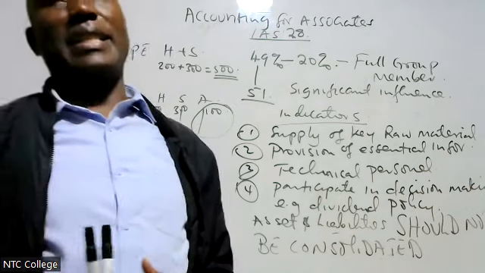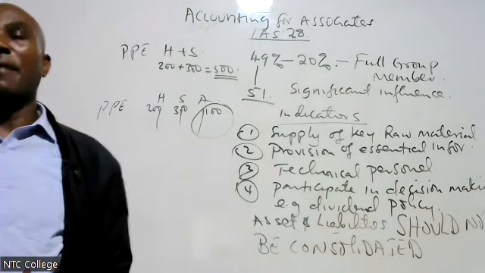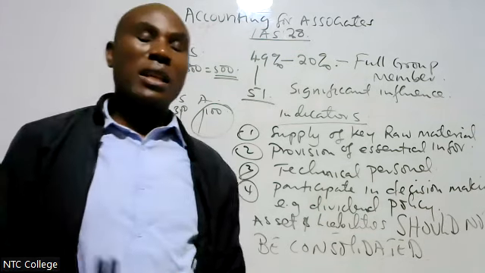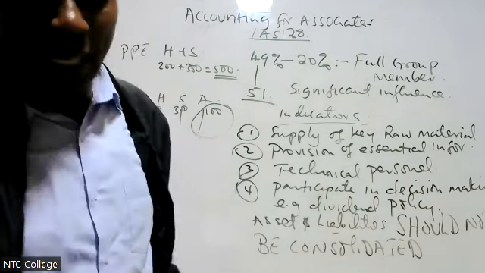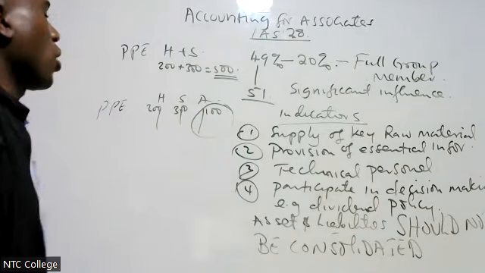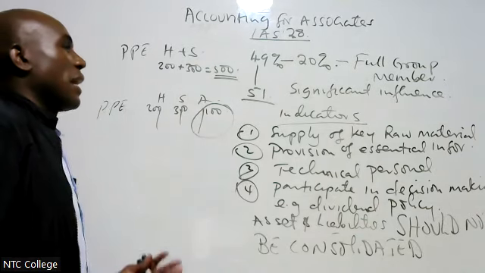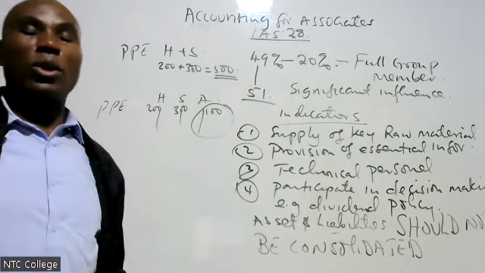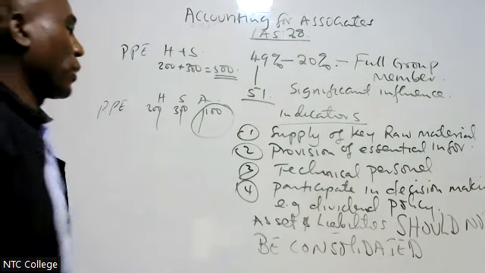According to IAS 28, investment in associate, associates are accounted for using what we call the equity method.